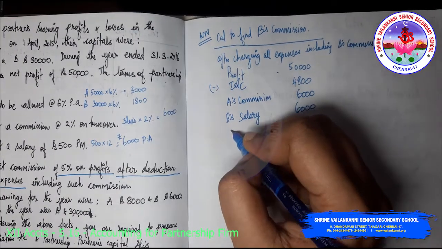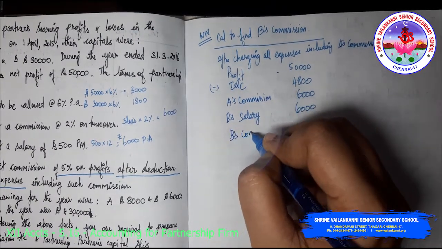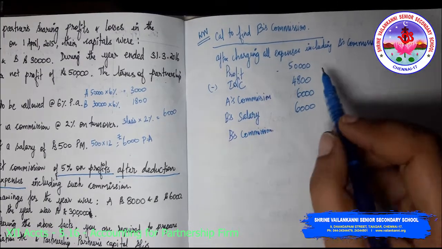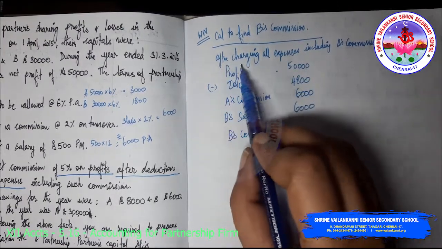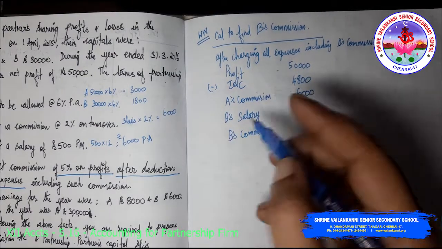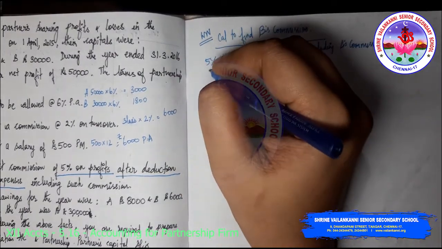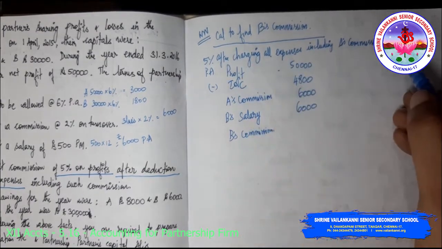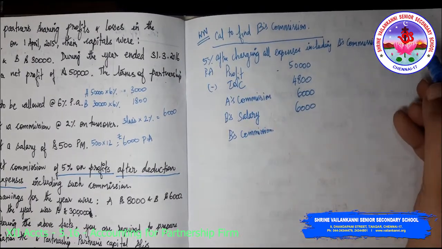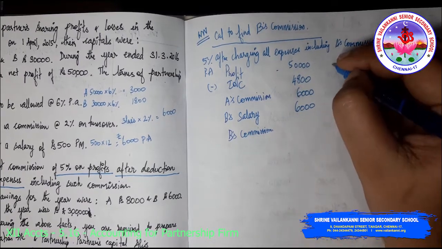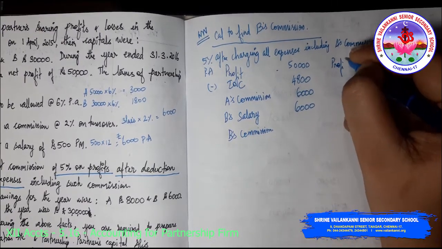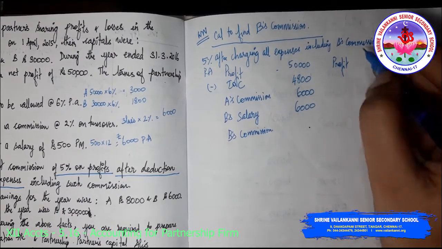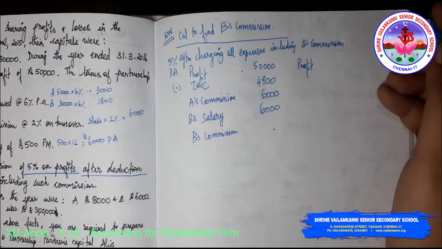But we do not know what is B's commission. So what they are trying to say is, B's commission will be 5% after charging all expenses including B's commission. So whatever is the profit after charging all these expenses, 5% on that will be B's commission. This is what they have told.